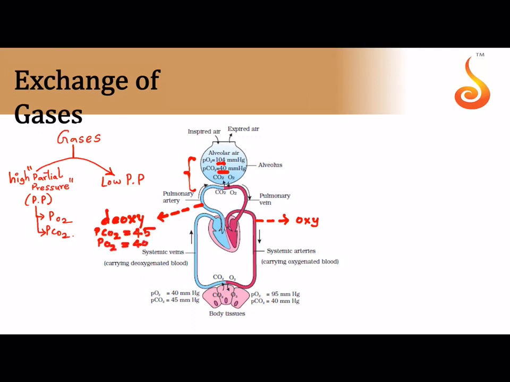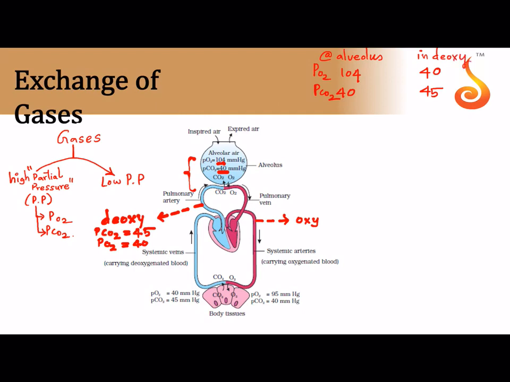So, where do you think the gases will exchange now? On one side, we have partial pressure of oxygen 104. On one side, we have partial pressure of oxygen 40. On one side, we have partial pressure of carbon dioxide 40, and we have 45. So, this is at the alveolus, and this is in the deoxygenated blood.